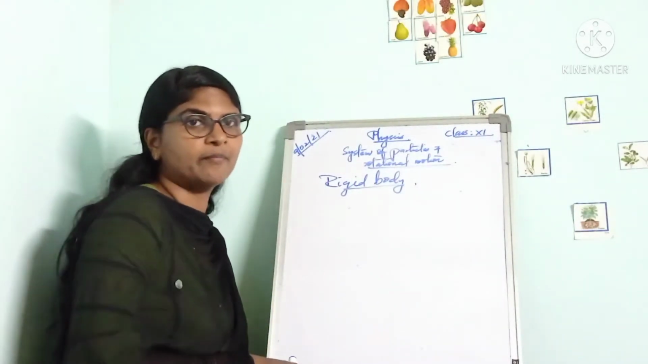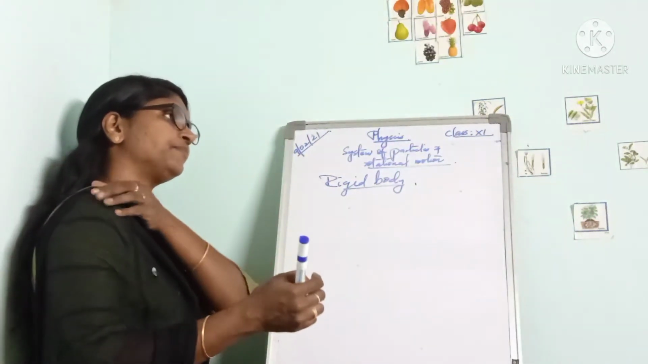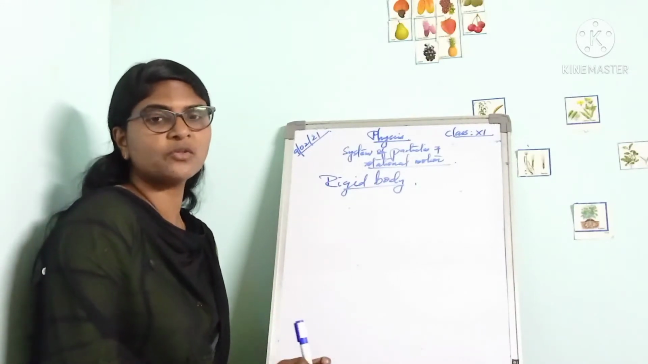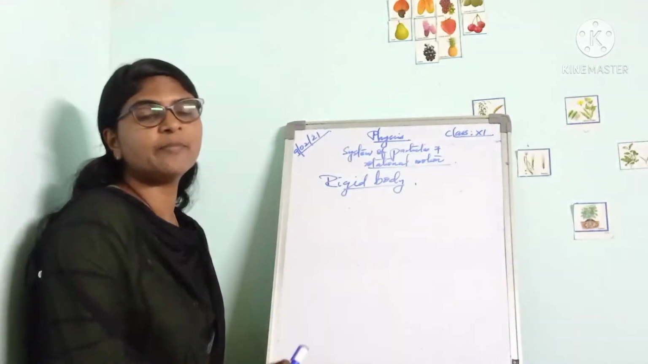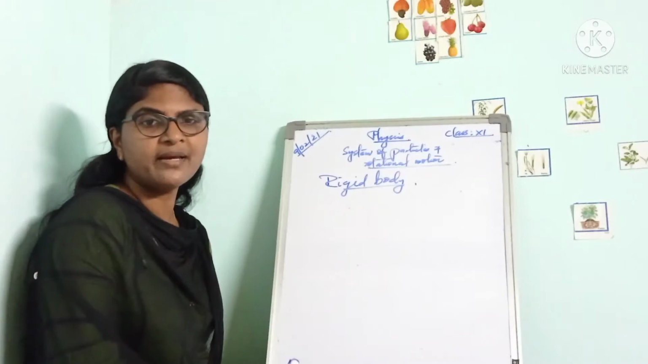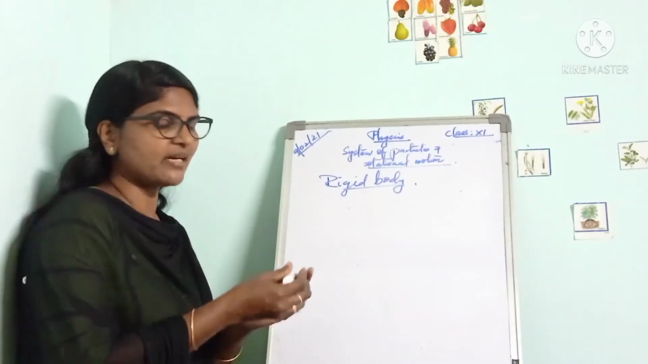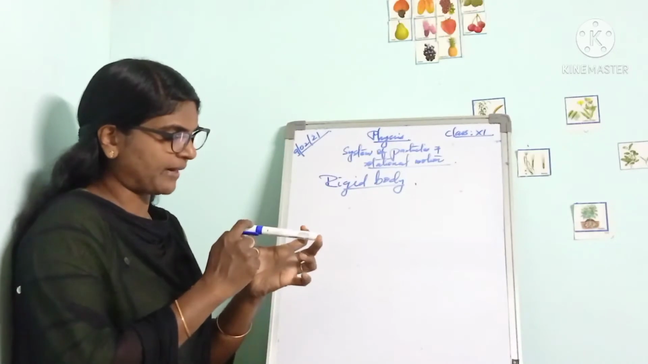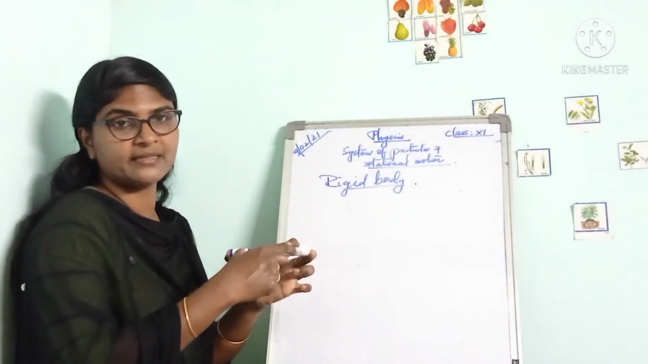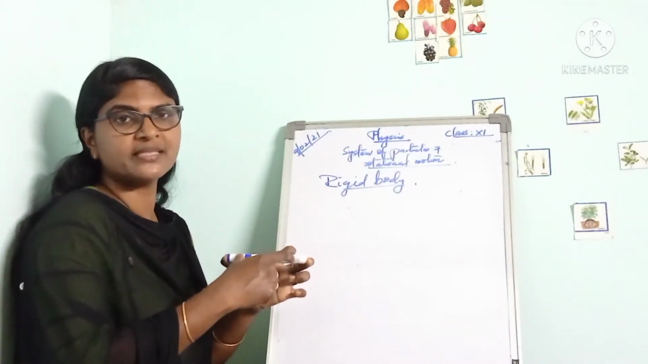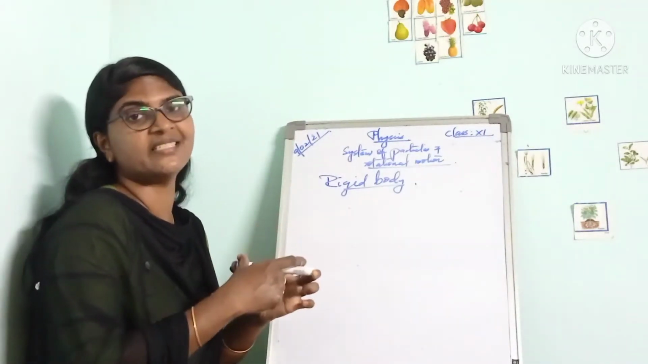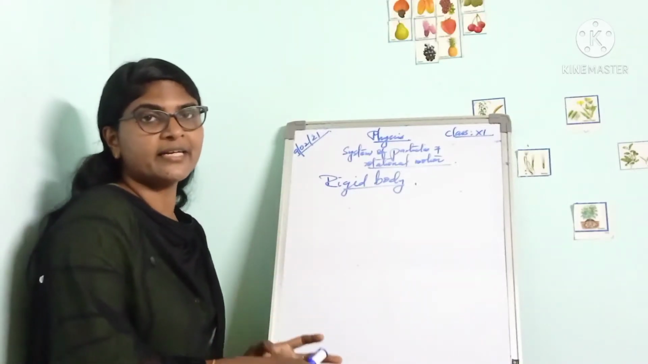In this chapter we frequently use the term rigid body. A rigid body is one in which the distance between the particles remains unchanged under the application of an external force. Suppose, for example, this is a rigid body, and here one particle is there and here another particle, with this much distance between them. When an external force is applied and the distance between the particles remains unchanged, such a body is called a rigid body.